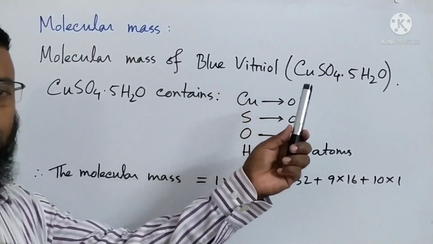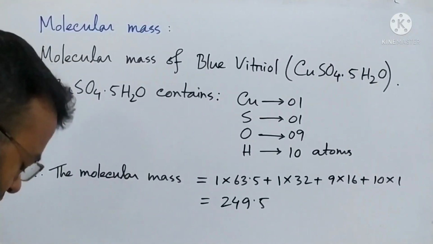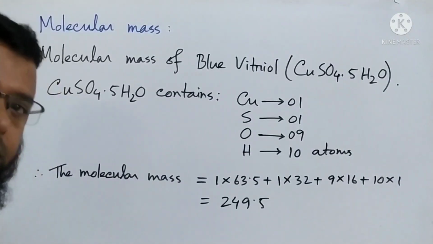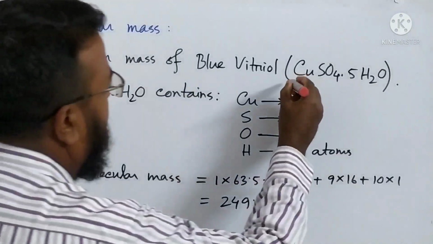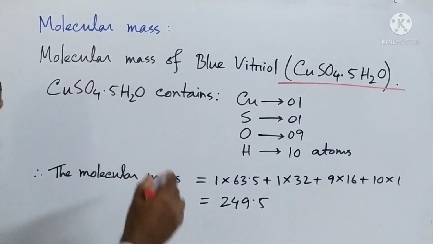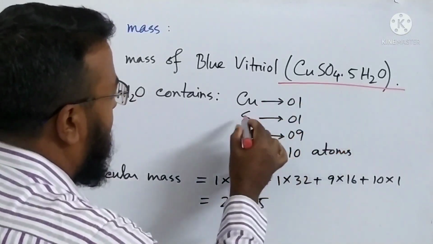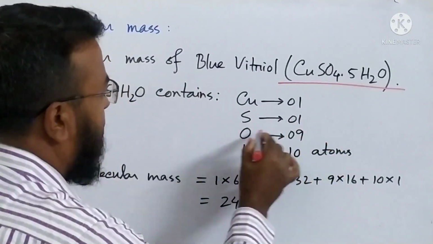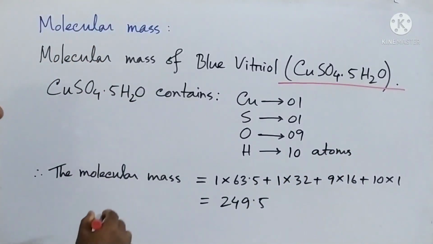At first we have to know the formula of blue vitriol. What is the formula of blue vitriol? Everybody see that. I have written the formula of blue vitriol, that is copper sulfate and 5 molecules of water. So in this blue vitriol, how many atoms are there? Copper, it is 1 atom, sulfur 1 atom, oxygen 9 atoms, and hydrogen 10 atoms altogether.